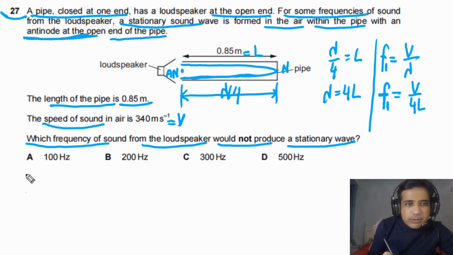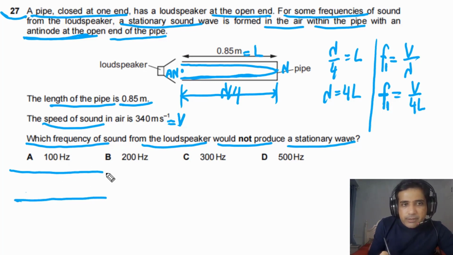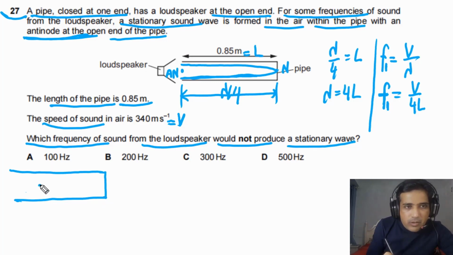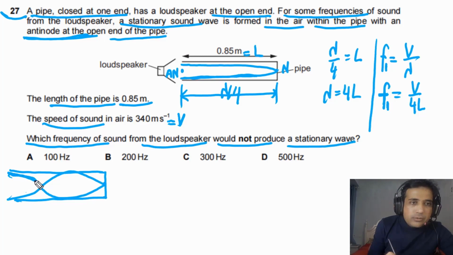Now let's try to understand the next stationary wave inside this pipe. We can draw the pipe, and we can draw the next stationary wave possible in this pipe. The next harmonic will have two nodes. So this is one node, and here will be another node. At the open end we always have an antinode. So if we draw it, this is how the stationary wave will look. This is just to give you an idea.